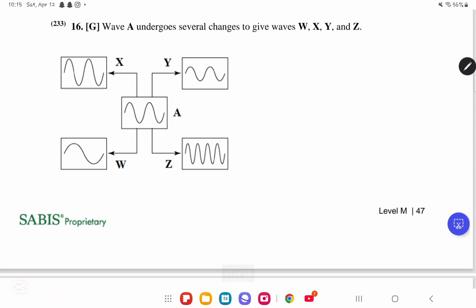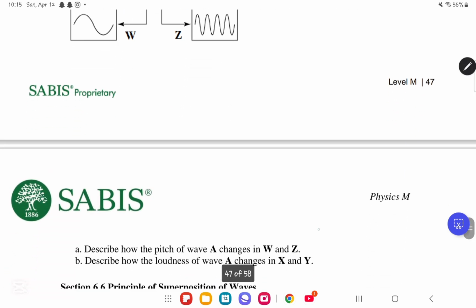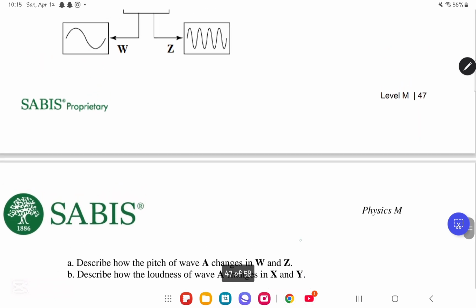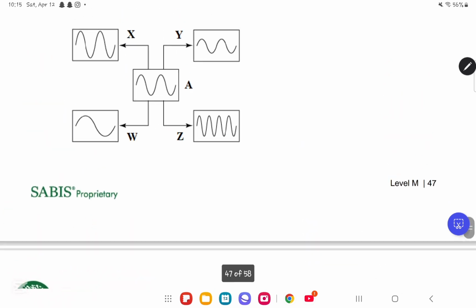In question number 16, they said wave A undergoes several changes to give waves W, X, Y, and Z. They said describe how the pitch of wave A changes in W and Z. In W, the pitch becomes much smaller because, as you can see, the frequency has become less. Whereas in Z, the pitch becomes much higher because the frequency has increased.